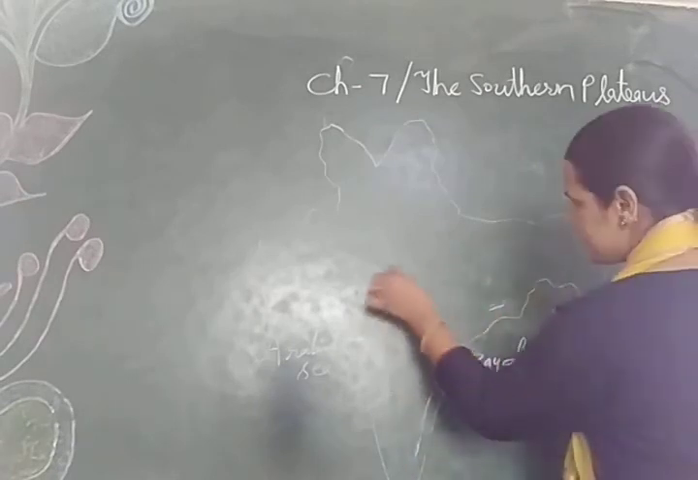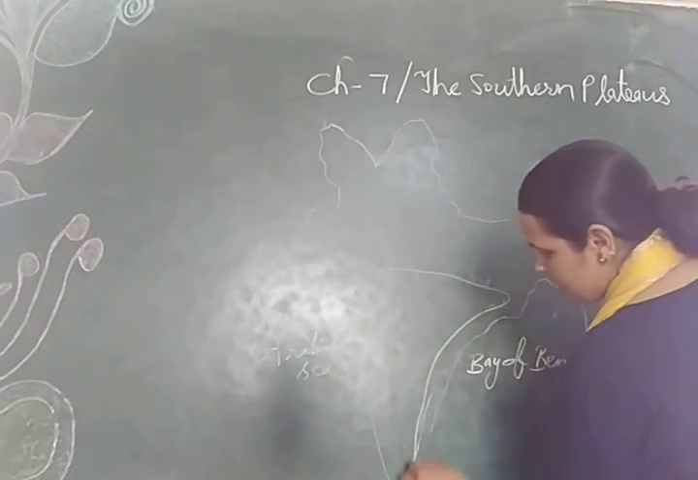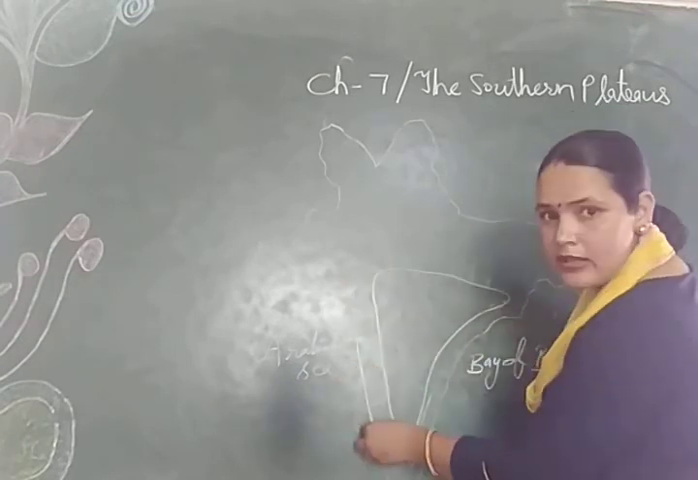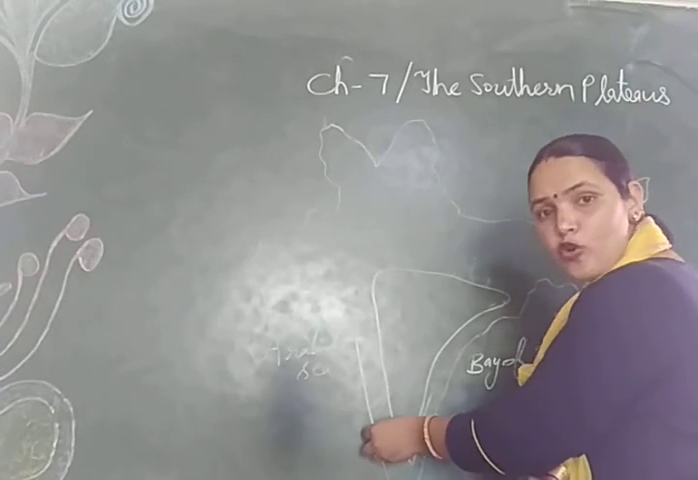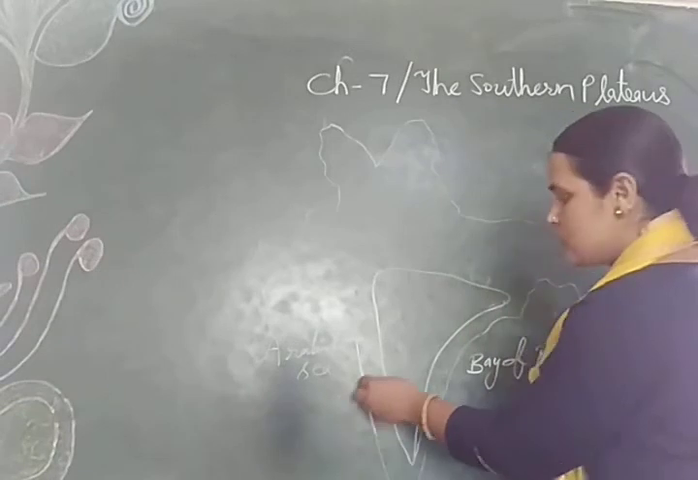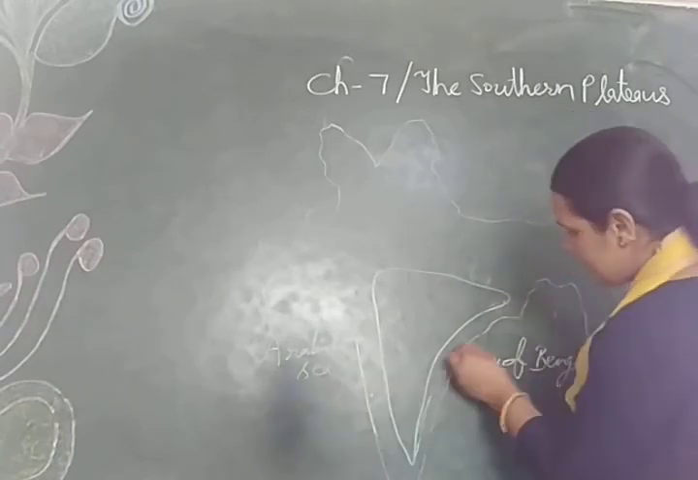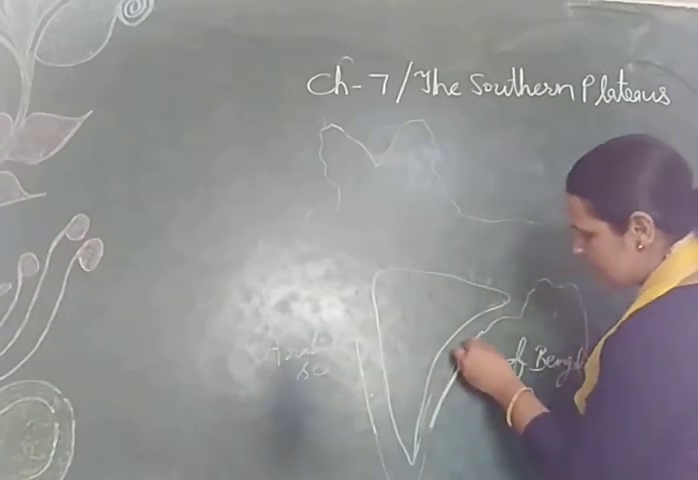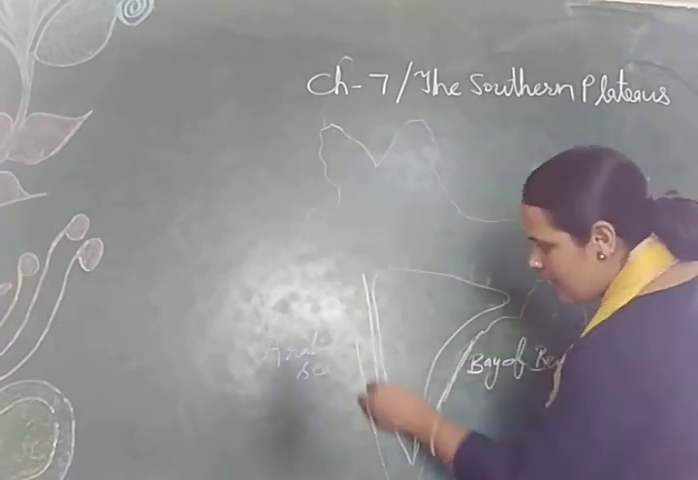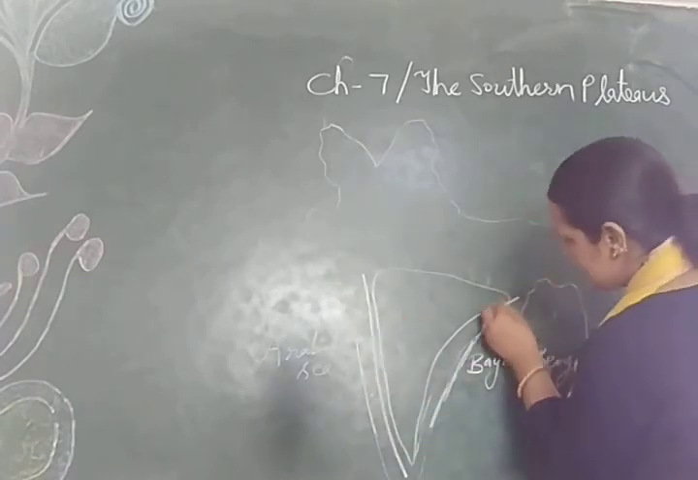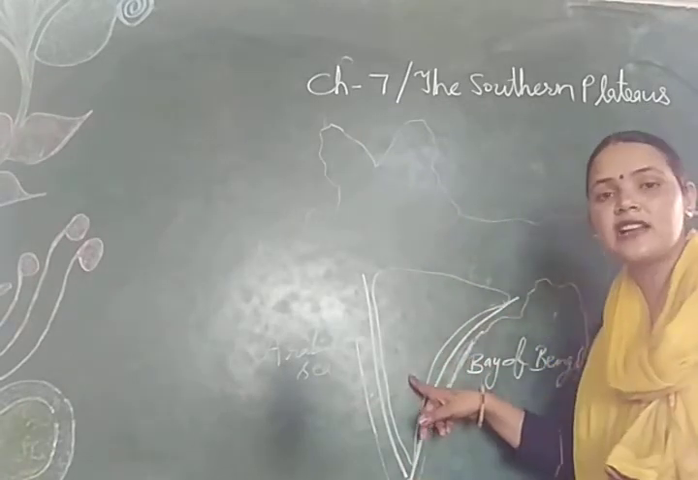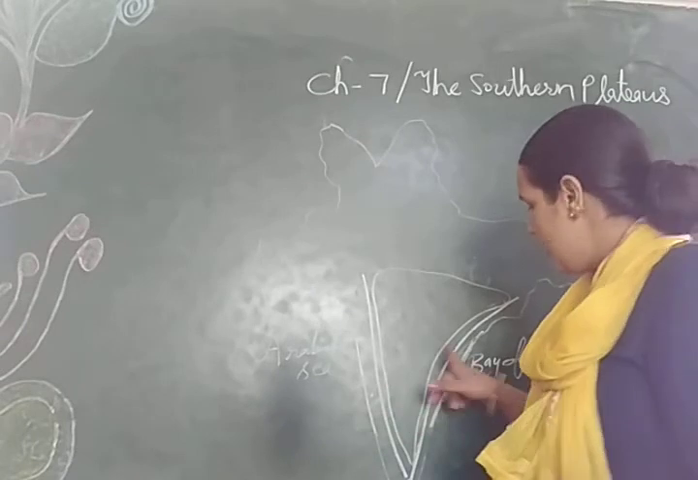As we know, this is our southern plateau, which is triangular in shape, and this is the coastal plain. You know what is the meaning of coast? The land that lies next to the sea or ocean. So it is the western coastal plain, it is the eastern coastal plain, and here are the Western Ghats and Eastern Ghats. The Western Ghats and Eastern Ghats are mountain ranges.